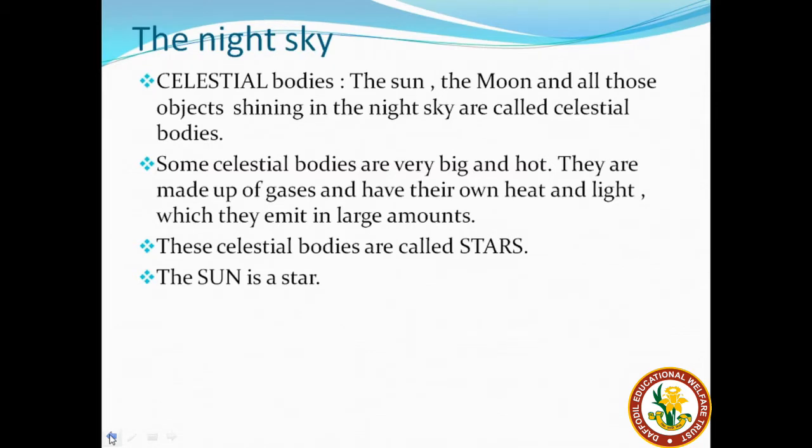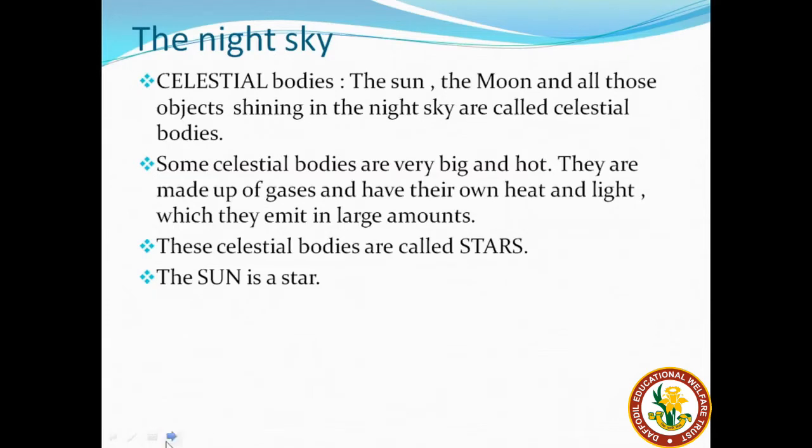What are celestial bodies? Celestial bodies are big and hot. They are made up of gases, because of which they are like a ball of burning fire. They have their own heat and light, which they emit in large amount. So you can say that these celestial bodies are called stars, and you remember the sun is also a big star.